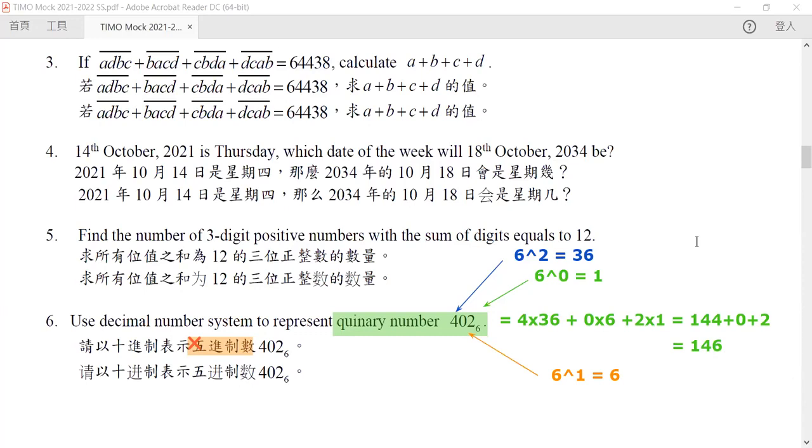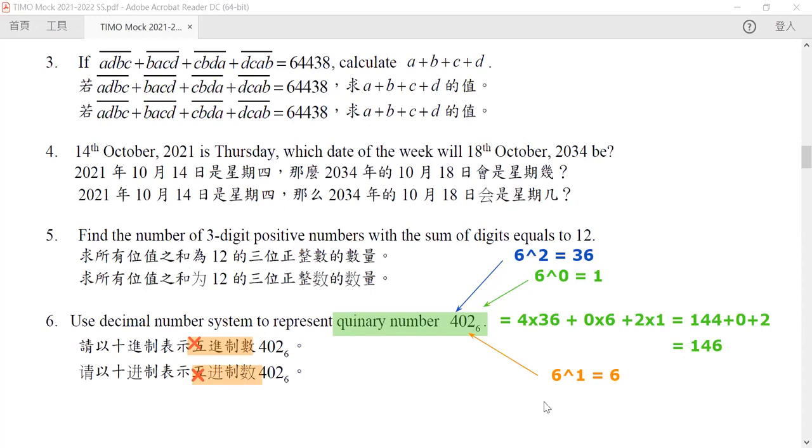Okay, the answer is equal to 146. There are some typos in here, but the answer is correct. So this is question number 6.